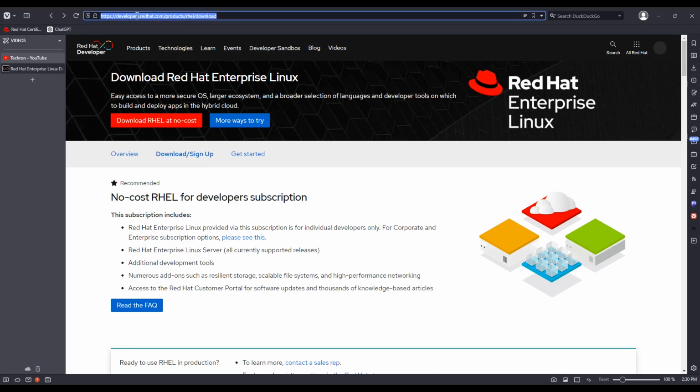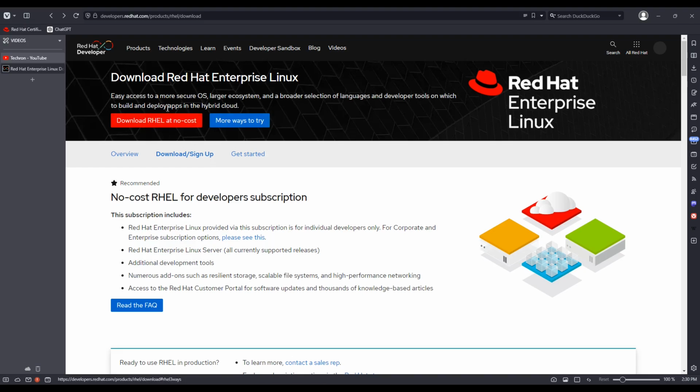So I'll link this in the description. First thing you want to do is go to this website here. Log in if you don't have an account already. Get one created. I won't go through the procedure of creating an account because I believe it's fairly standard stuff, and we just want to jump into the more technical side.